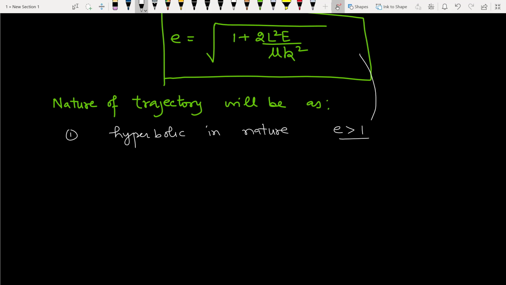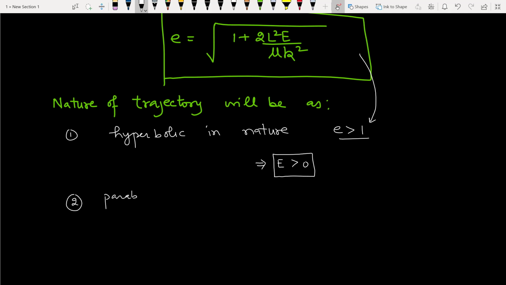When we compare these two equations, it will be possible only if capital E is greater than 0. So a body moving under the central force will move in a hyperbolic path if its energy is greater than 0.